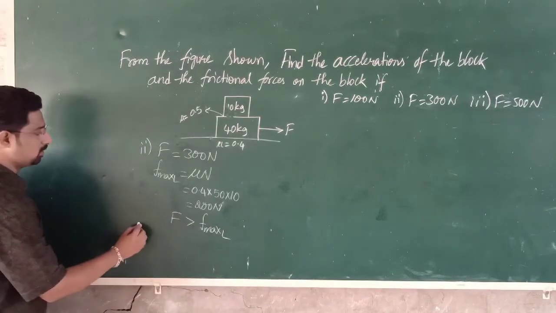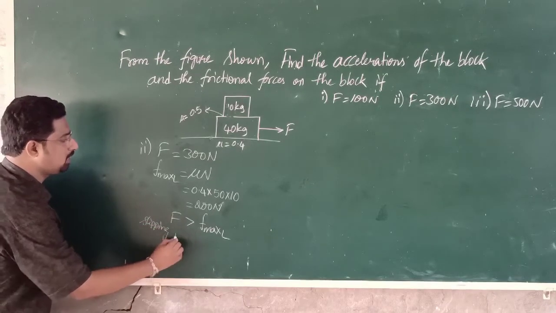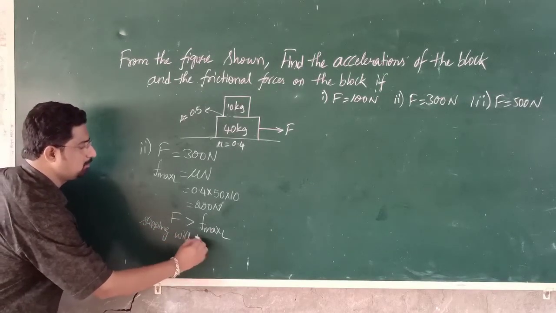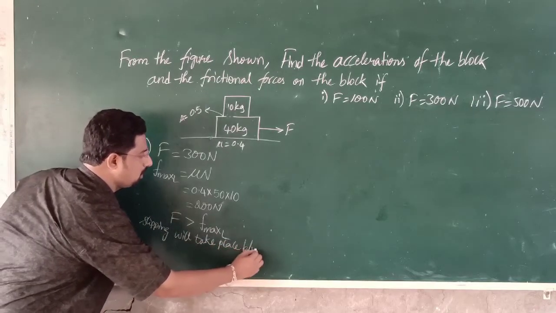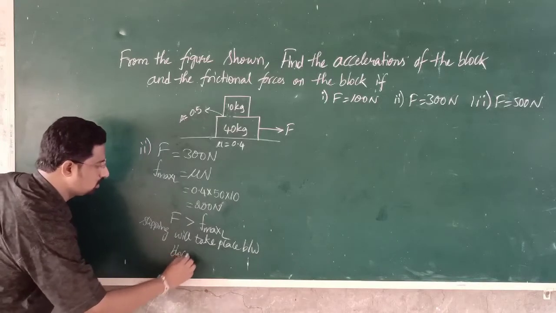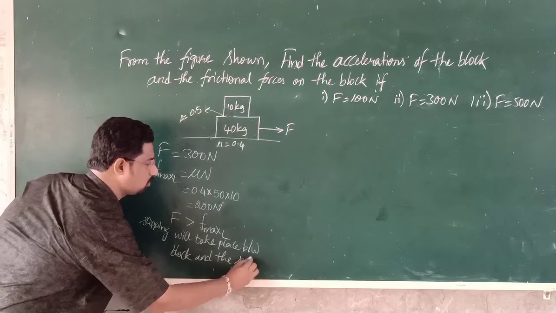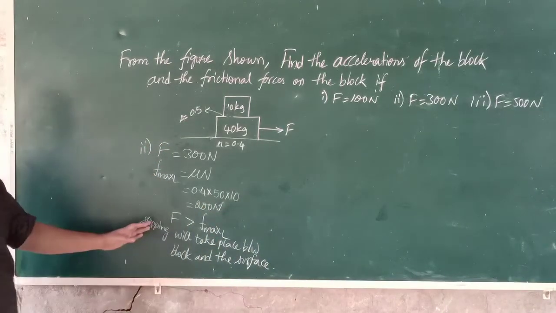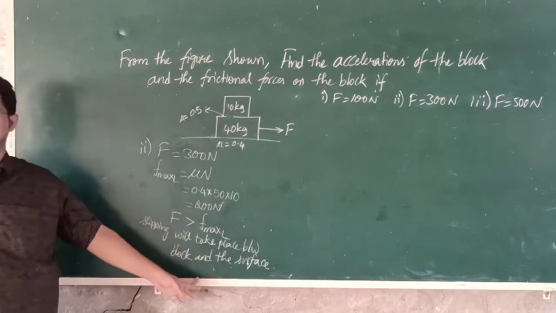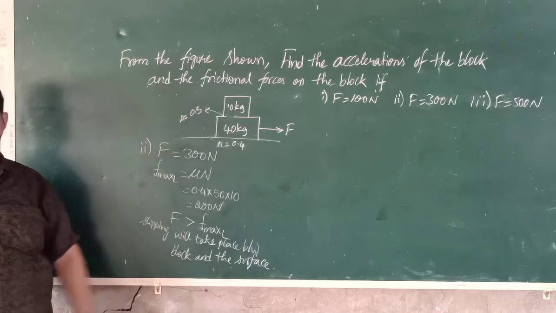So here it is clear that the applied external force is greater than the maximum limiting frictional force. So what happens? Slipping will take place between the block and the surface. As there is slipping between the block and the surface, now let's find the acceleration of the system.